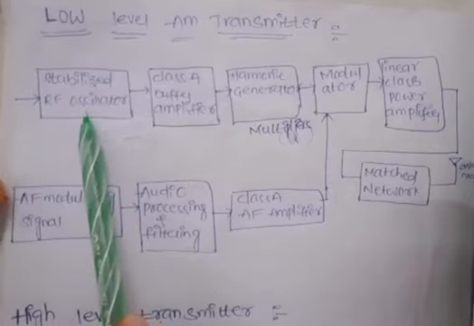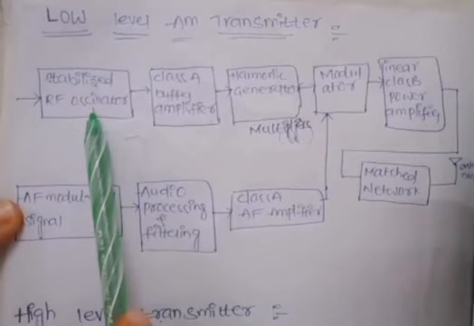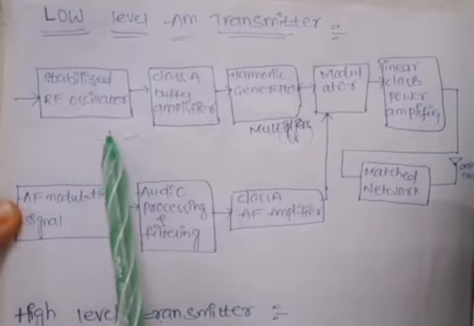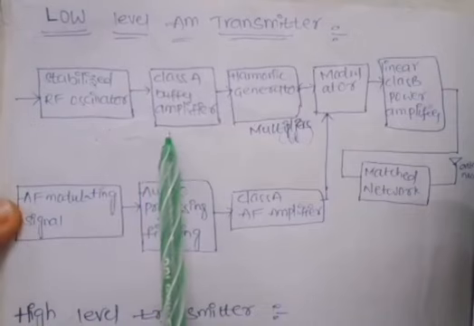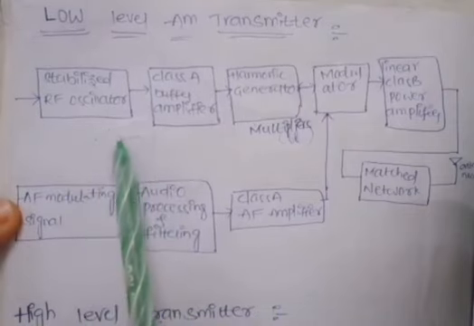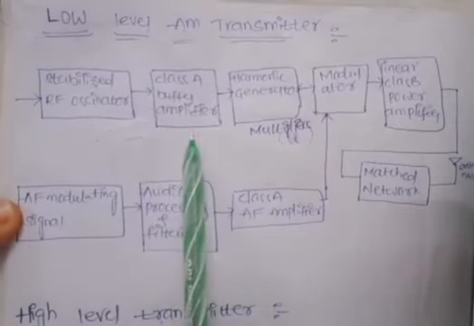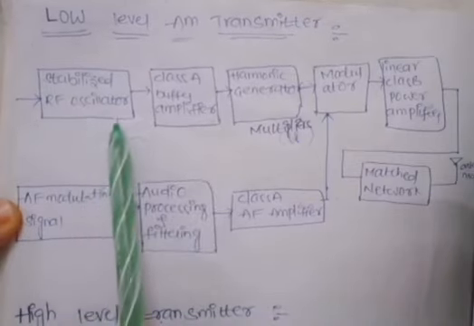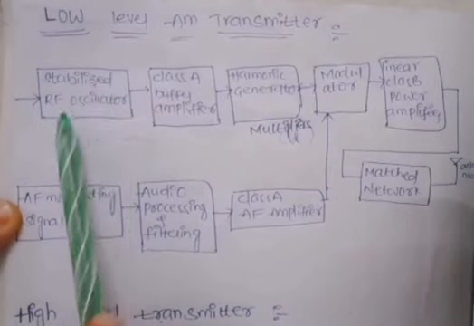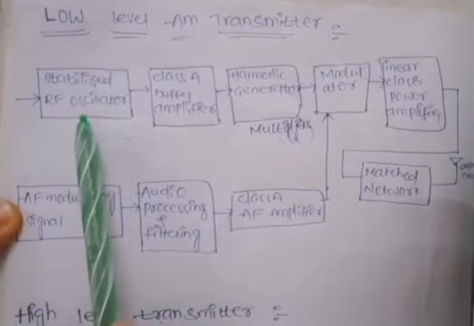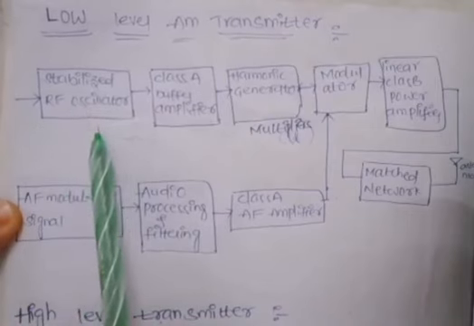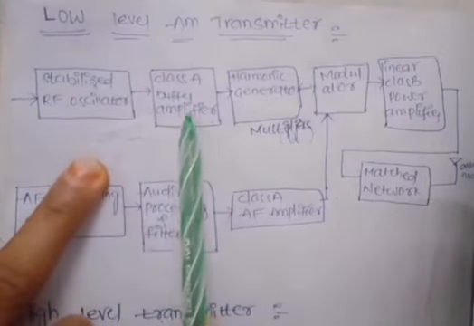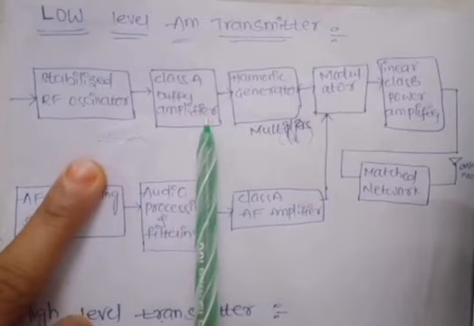If it produced a high, large RF signal, that would cause distortions in the communication. Due to that, we use the stabilized RF oscillator, which generates a stable frequency signal. That signal is passed through the class A buffer amplifier.